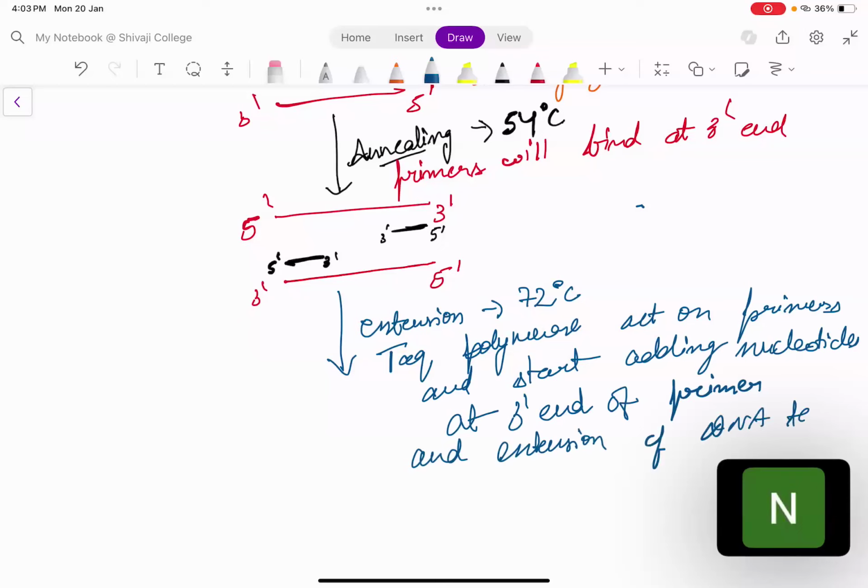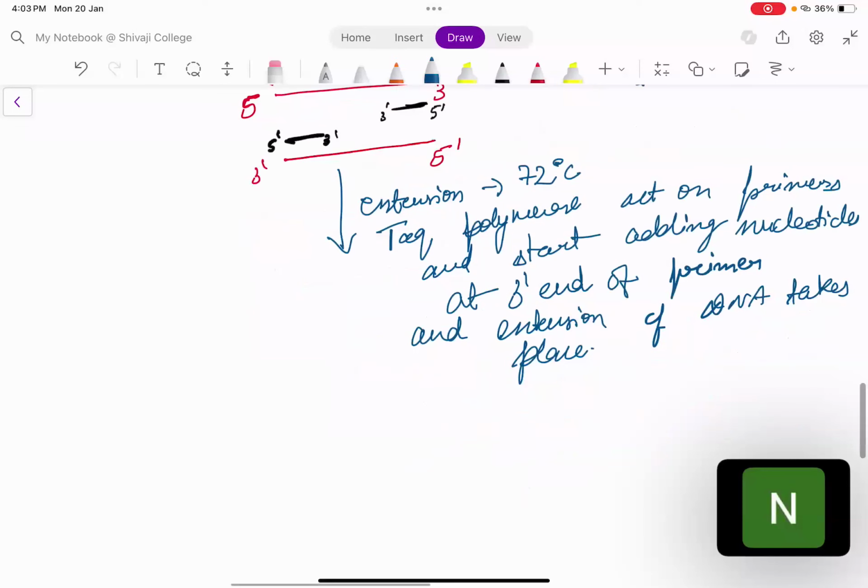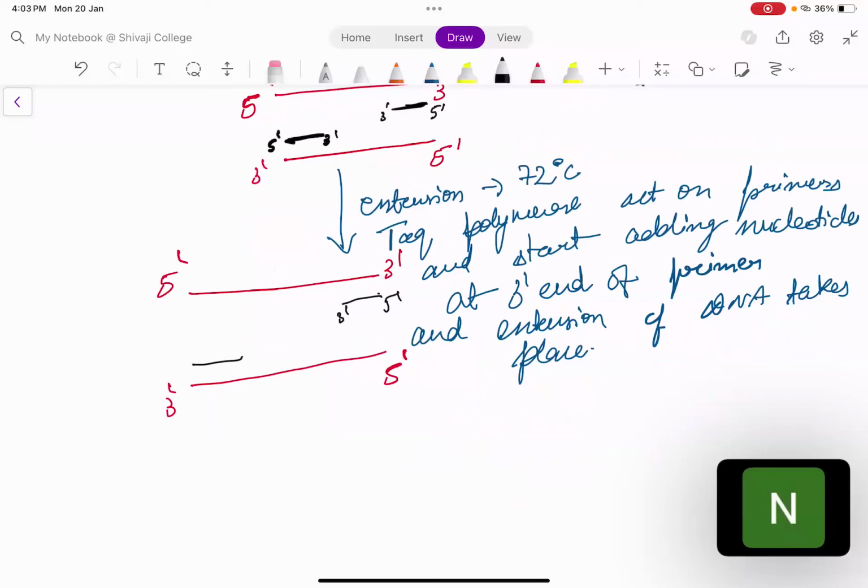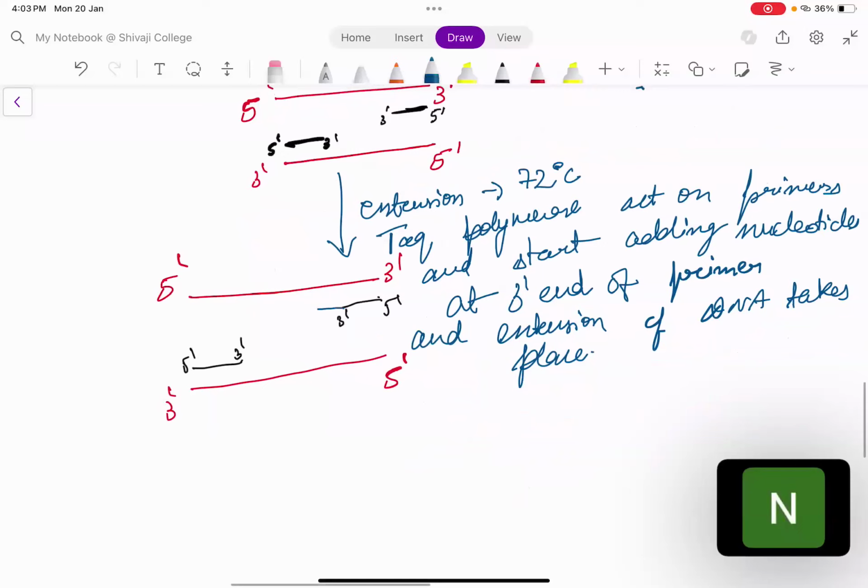See, it looks like this, will be extended like this, will be extended like this. So now you have another copy of the same template DNA.